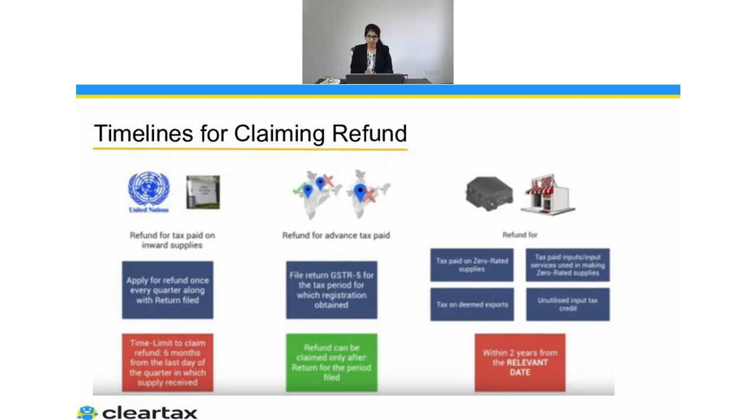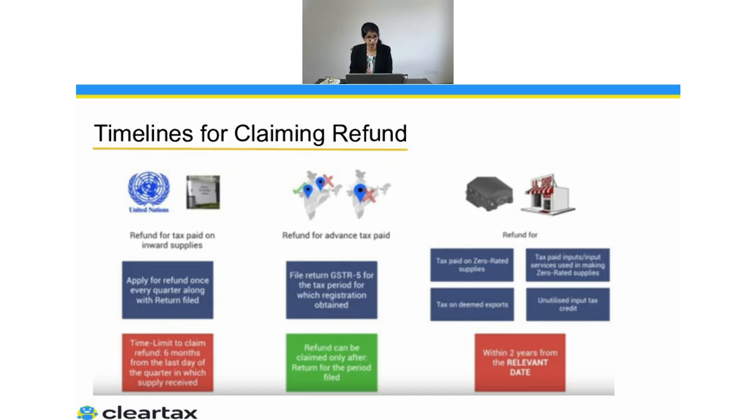So these were certain cases we understood, but obviously there should always be a timeline till then I can claim the refund. So there should be a maximum limit for that, right? So here again, there is a maximum limit. In general, if we talk about the time limit, there are cases like taxes paid on zero rated supply, or the taxes on deemed export, or taxes paid on input services used in making zero rated supply, or unutilized input tax credit. Here the due date, or we can say the timeline, which is a maximum limit, is within 2 years from the relevant date.